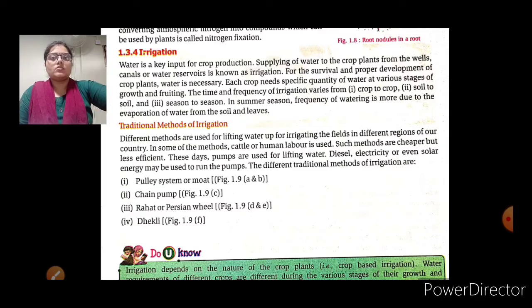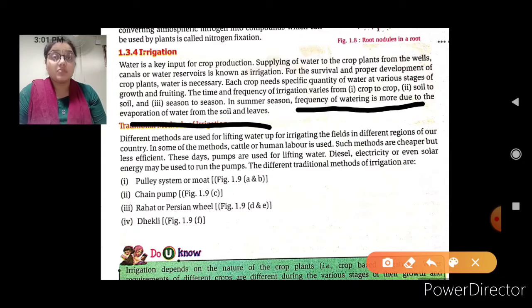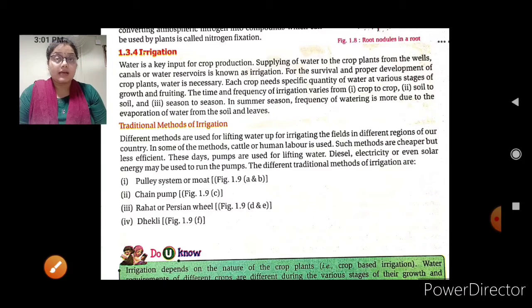Even in the summer season, the frequency of watering is more due to the evaporation of water from the soil and leaves. You know it very well. We human beings also, in summer, our parents, doctors, and all our elders say that you have to drink as much water as possible. Why do they say this?